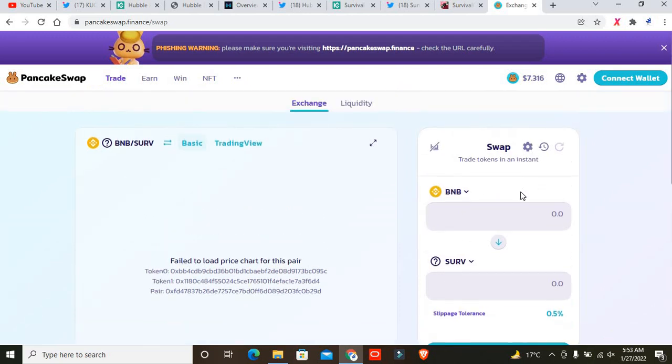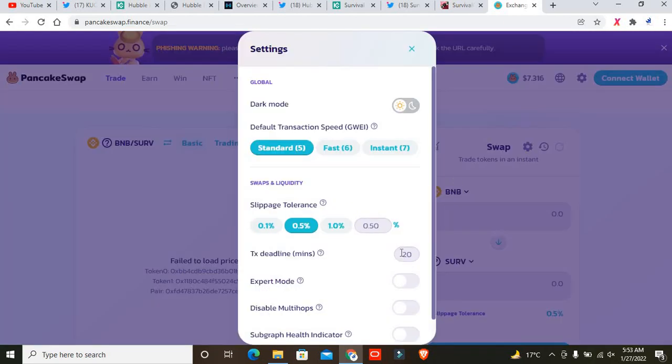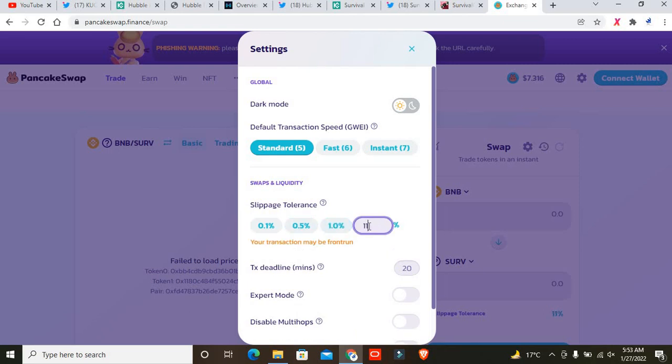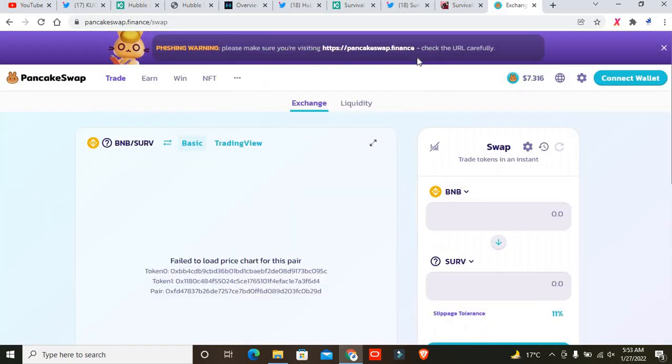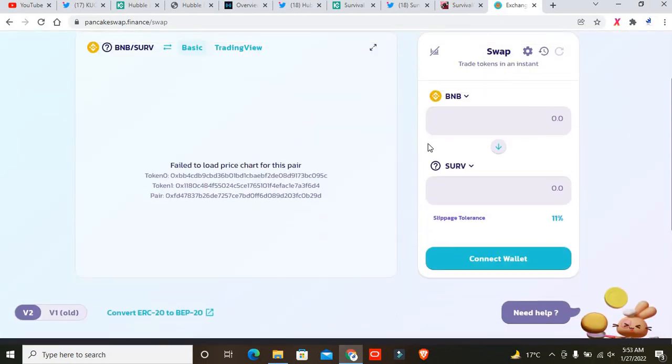So basically, if you are not able to buy this project, you simply click on the settings button, and you can manage the max slippage for this project. So you simply add almost 11% slippage for this project. After that, you will not get any restriction at buying time. So simply click on that. After that, you will be able to swap this project easily. You can see right over here slippage is almost 11%. So this is all the detail about how you can buy this before listing.